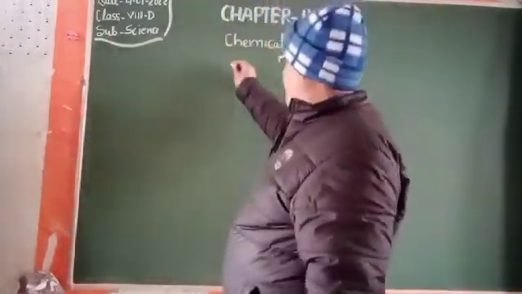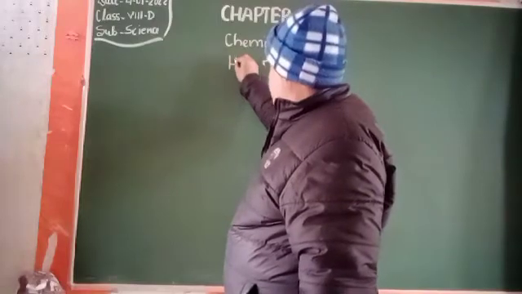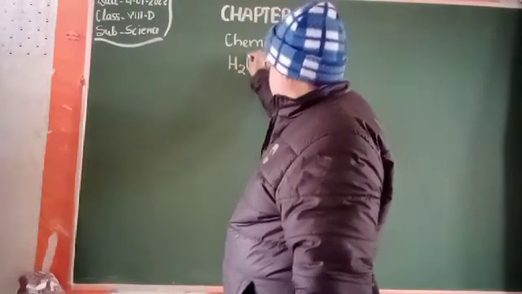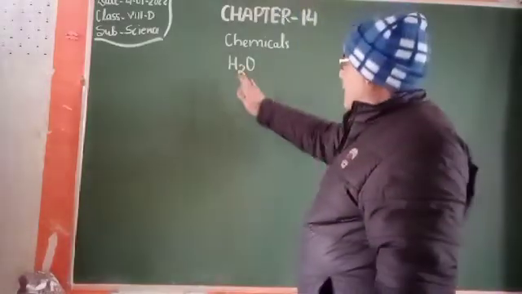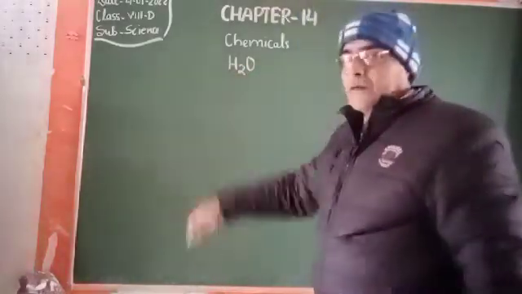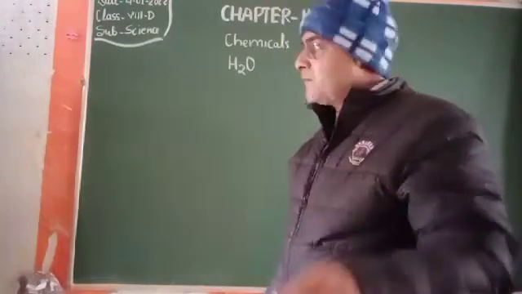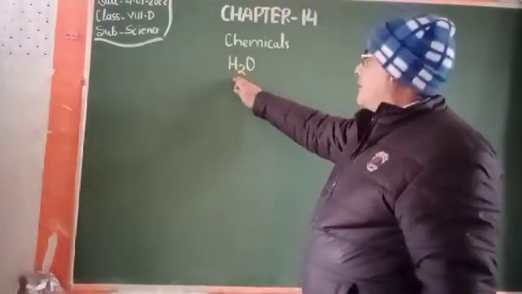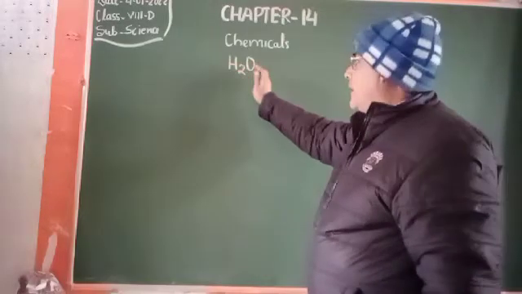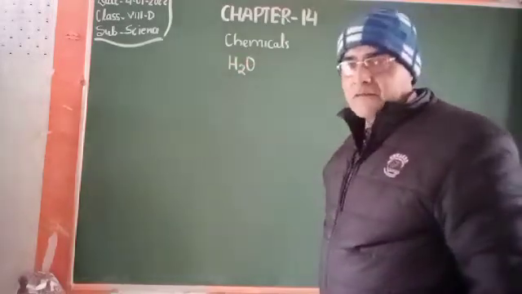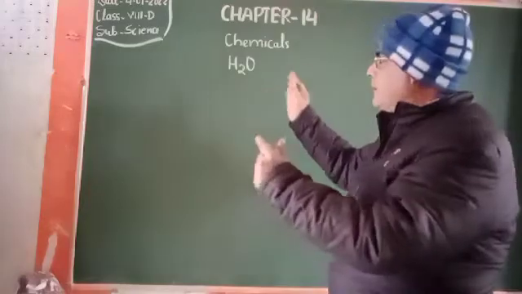Take the example of chemicals. Water, you can say this is a chemical because hydrogen and oxygen get combined together in a proportion: two atoms of hydrogen combine with one atom of oxygen.